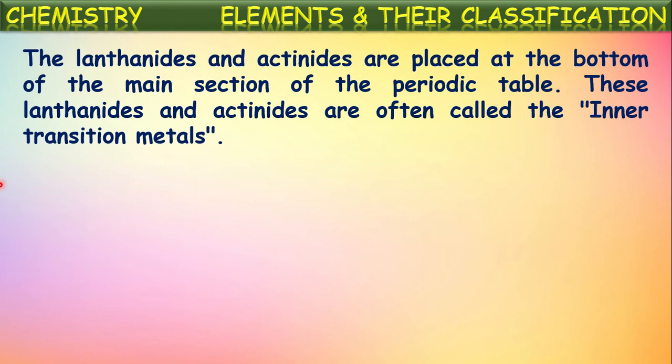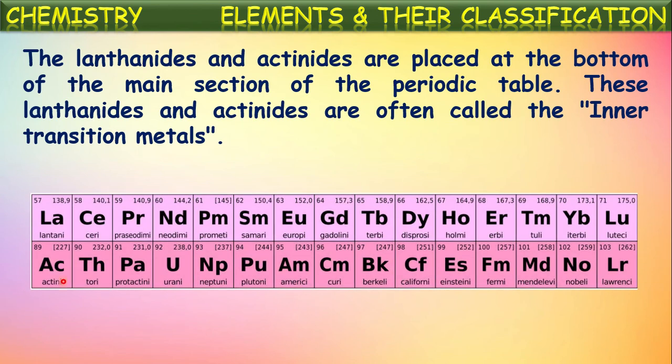Now, the lanthanoids and actinoids are placed at the bottom of the main section of the periodic table. You might have observed in the modern periodic table, there are two horizontal rows written separately at the bottom. The first horizontal row is lanthanoids, and the second horizontal row is of actinoids.